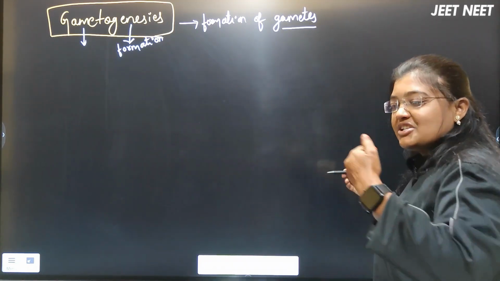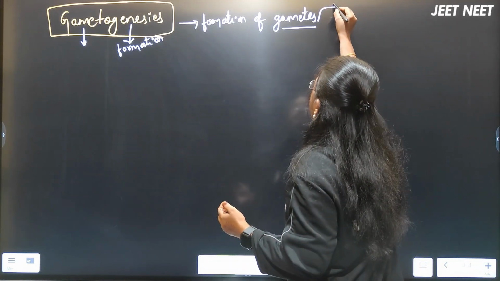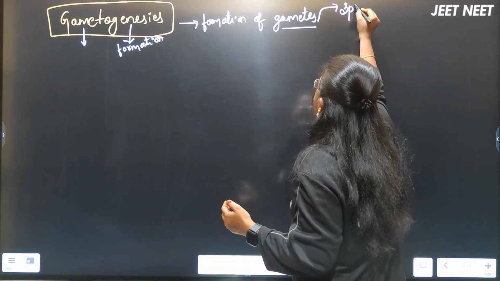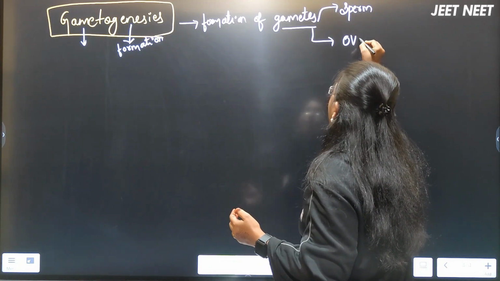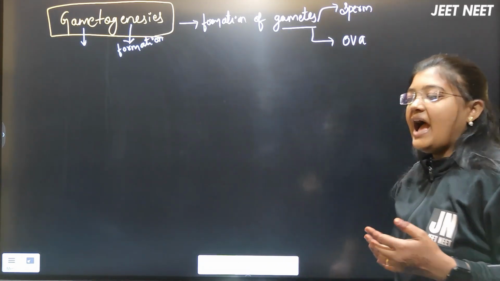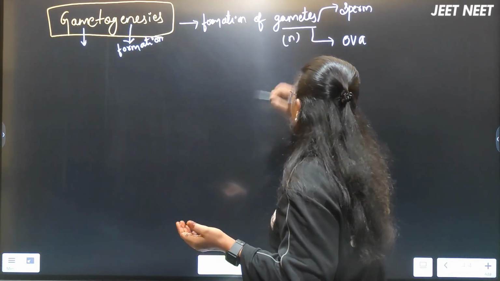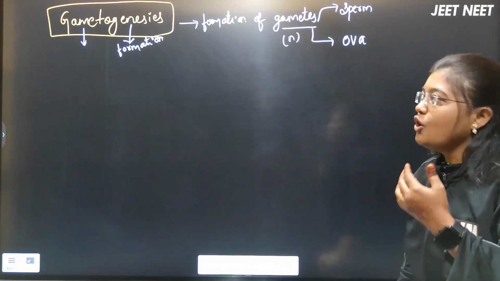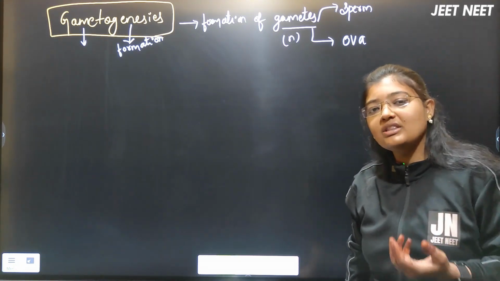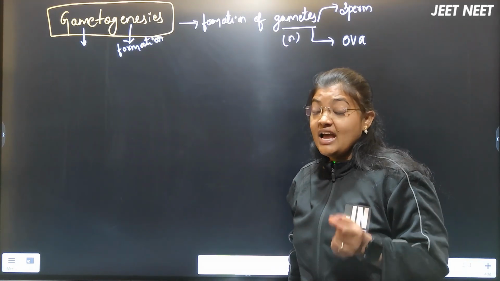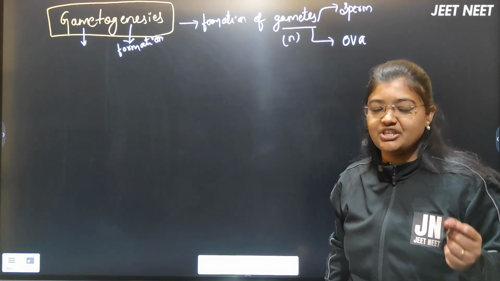As we know, with the sexual dimorphism, in the male the sperm is formed, and in the female we form the gamete called the ova. As we know, gametes are in the haploid condition, the sperm as well as the ova. The formation of these gametes in the human body is called gametogenesis. This is the first event which happens in the pre-fertilization events.